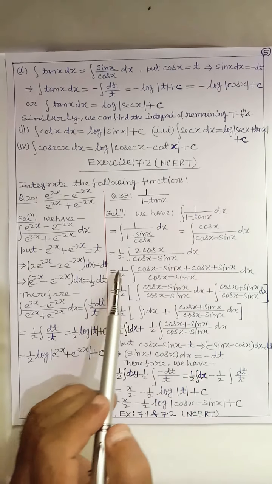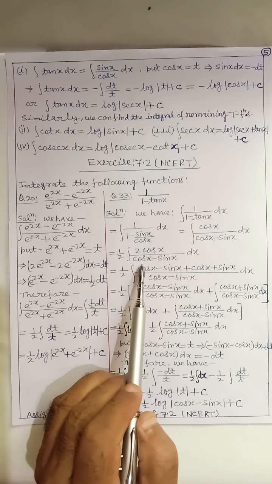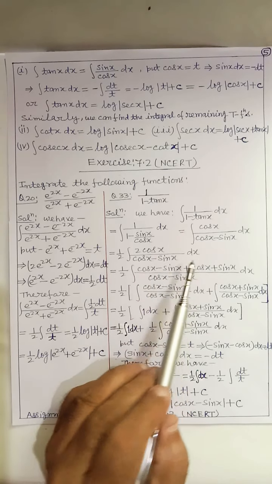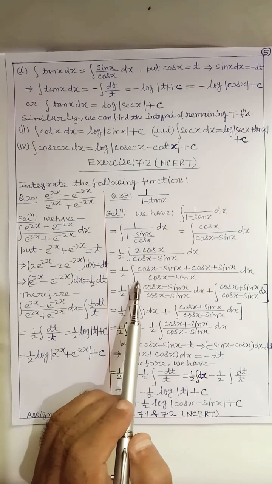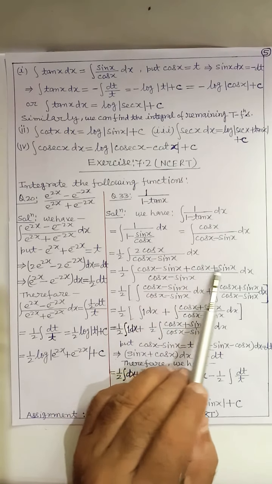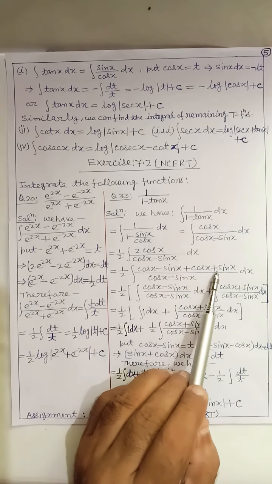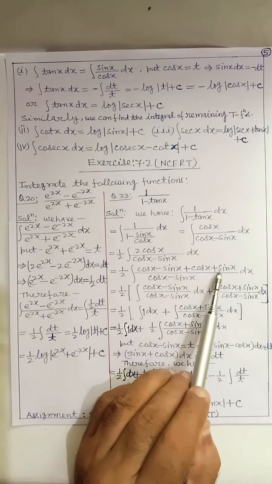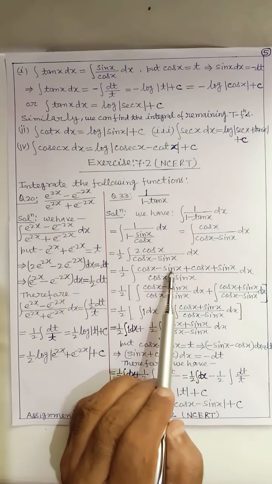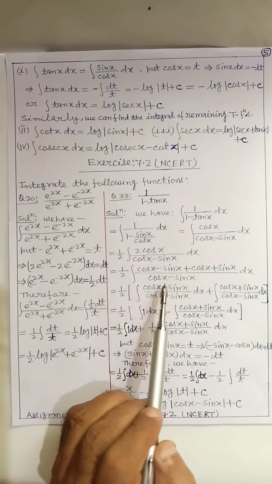Here we get 1 by 2 integral of 2 cos x by cos x minus sin x dx. And for 2 cos x we can write cos x minus sin x plus cos x plus sin x. Here minus sin x plus sin x will be cancelled, giving 2 cos x.